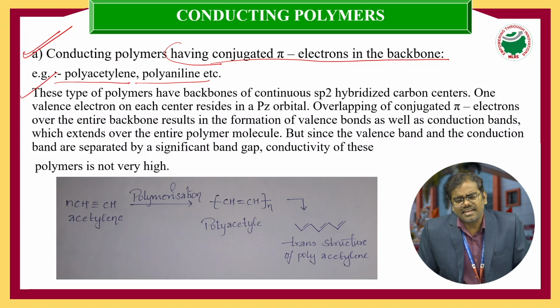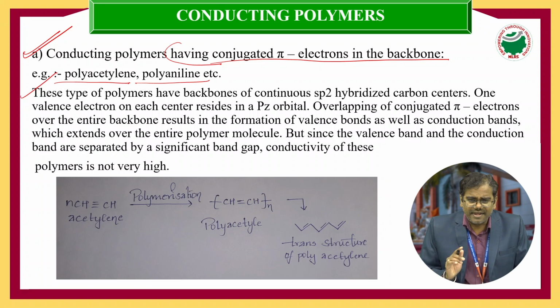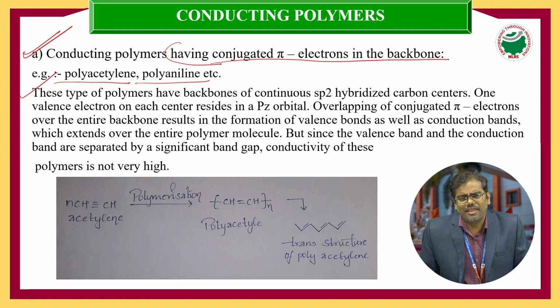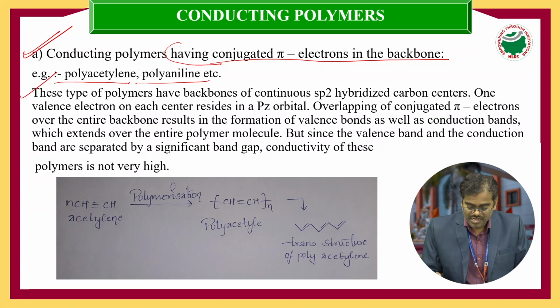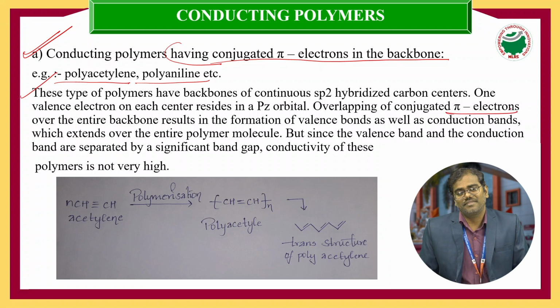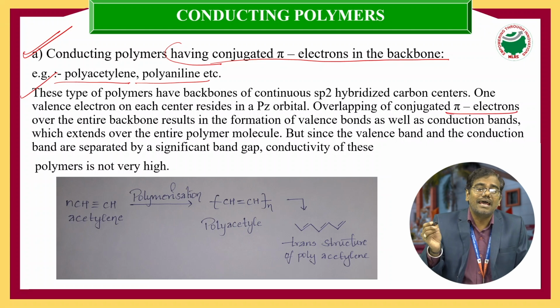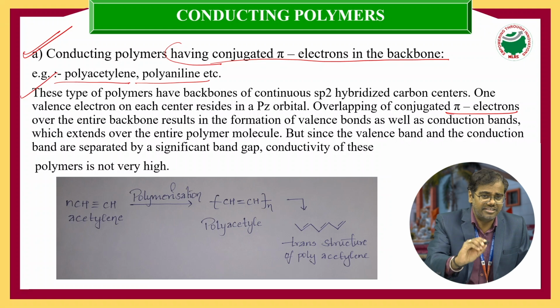In conducting polymers, each and every carbon undergoes sp2 hybridization. One s orbital and two p orbitals, px and py, combine with each other, and the hybridized orbitals are formed. We have one more unhybridized pz orbital, which does not participate in the hybridization.